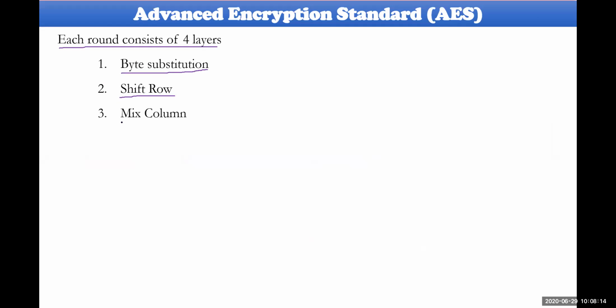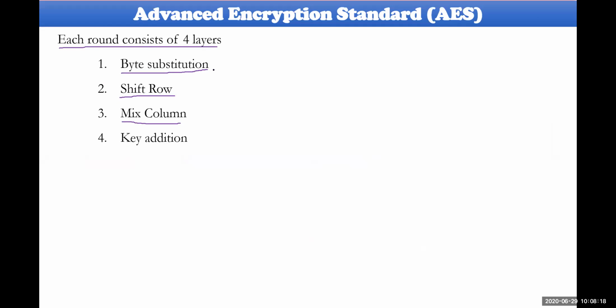Here, each round within AES will be considered as four different layers. First layer will be byte substitution. Second one will be shifting the rows. How the shifting of rows happens, let us go in detail. Then mix the columns, and finally key addition.